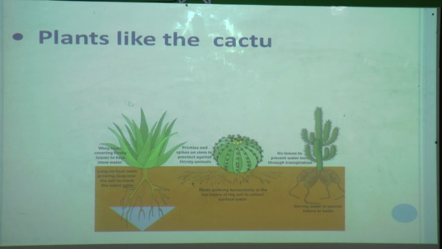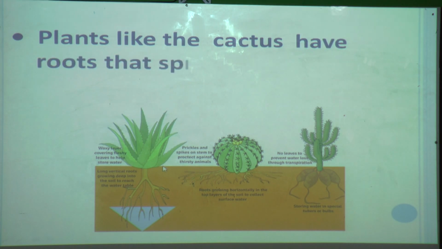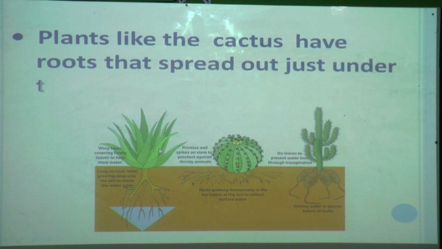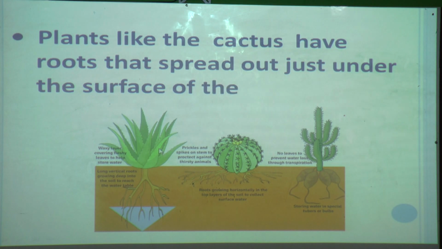Now plants like the cactus have roots that spread out just under the surface of the soil. You can see just under the surface of the soil, the roots of the cactus plant are spread and they absorb whatever water is available there.